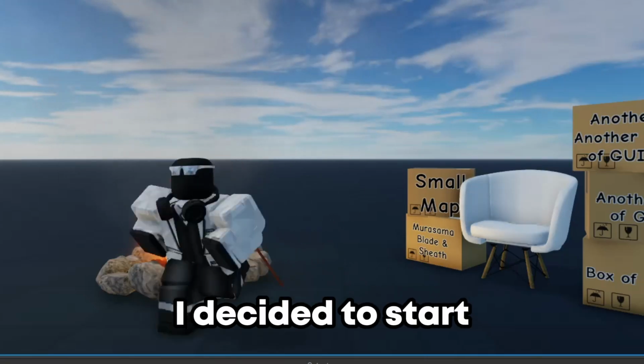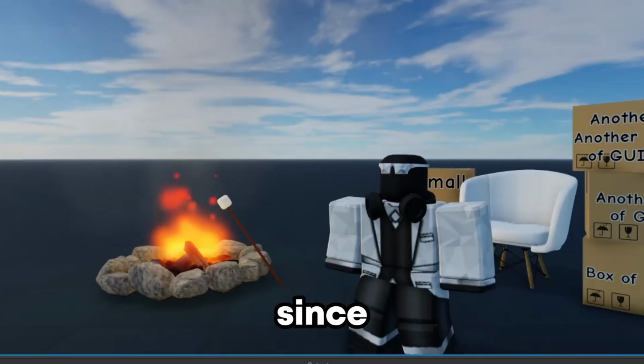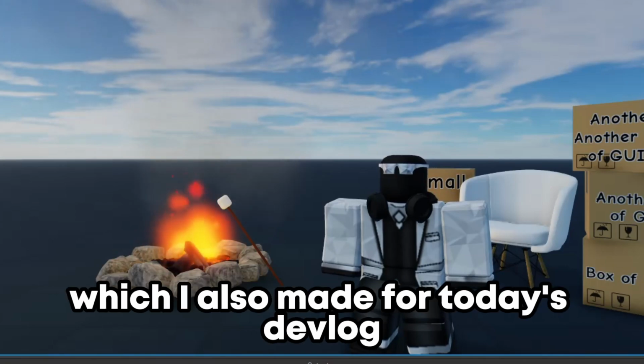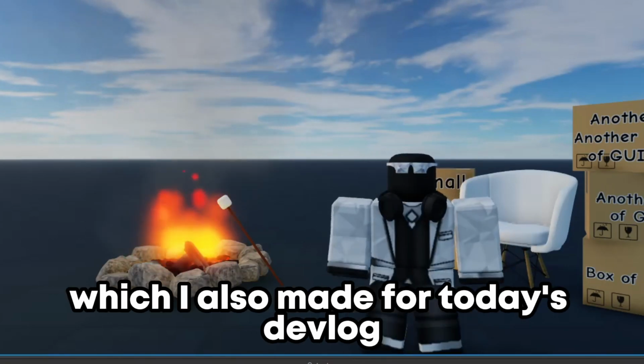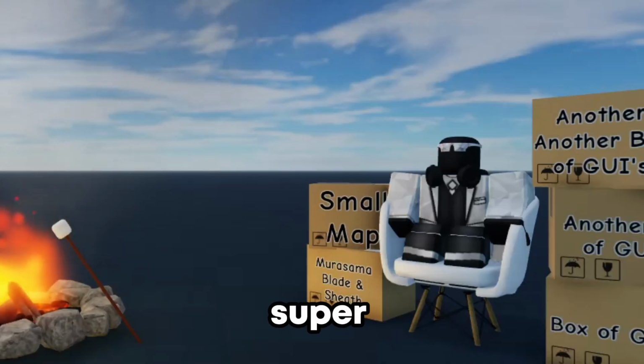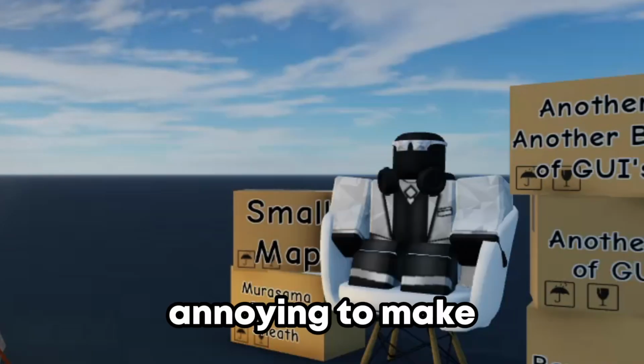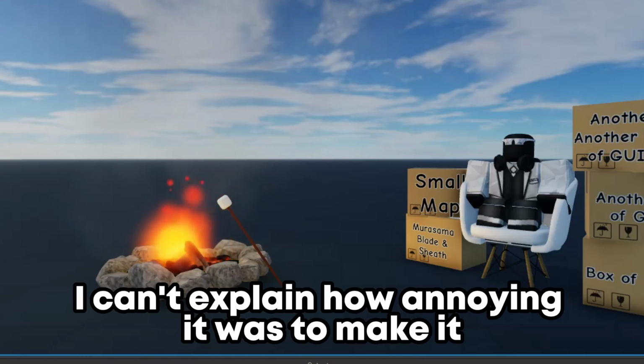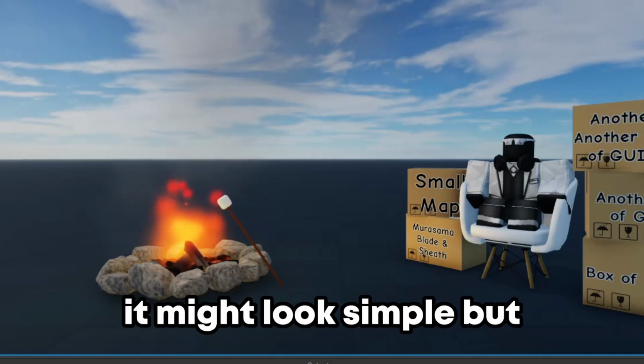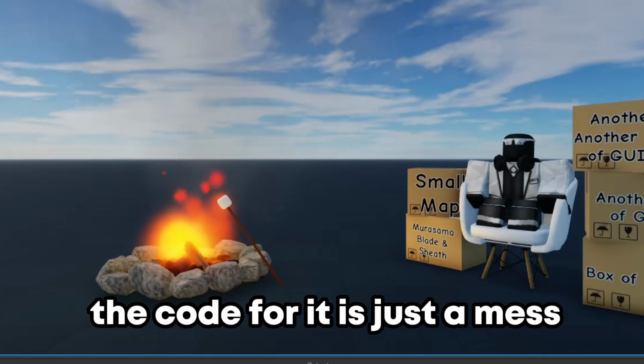I decided to start with the dialogue system first, since I needed this for the quest system, which I also made for today's devlog. And the dialogue system was super annoying to make. I can't explain how annoying it was to make it. It might look simple, but the code for it is just a mess.